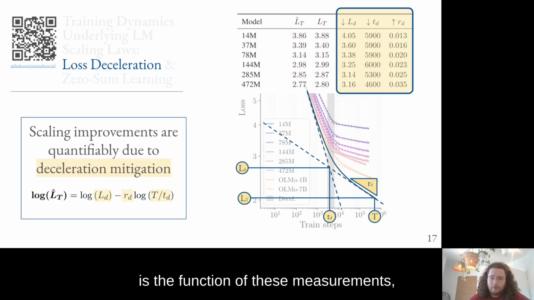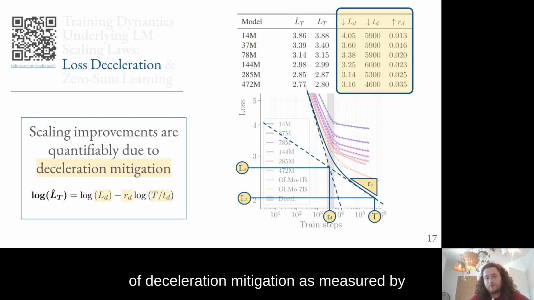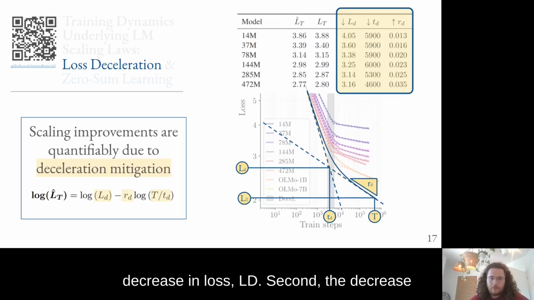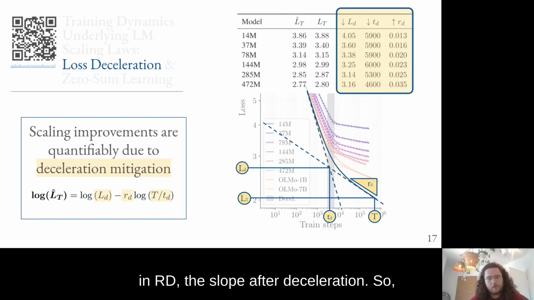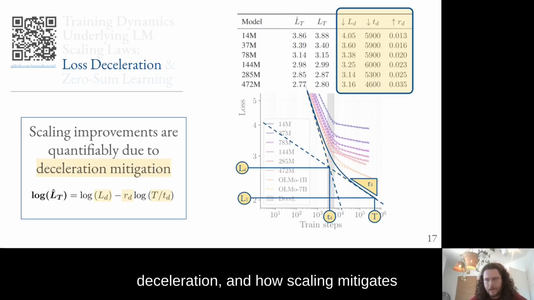Because loss is a function of these measurements, scaling improvements are also a function of deceleration mitigation as measured by changes in these measurements. First, the decrease in loss, LD. Second, the decrease in the step, TD. And third, the increase in RD, the slope after deceleration. So, if you can understand what goes on in deceleration and how scaling mitigates deceleration through these measurements, then we can understand how scaling improves loss. I mentioned in the overview that zero-sum learning is the mechanism underlying deceleration.